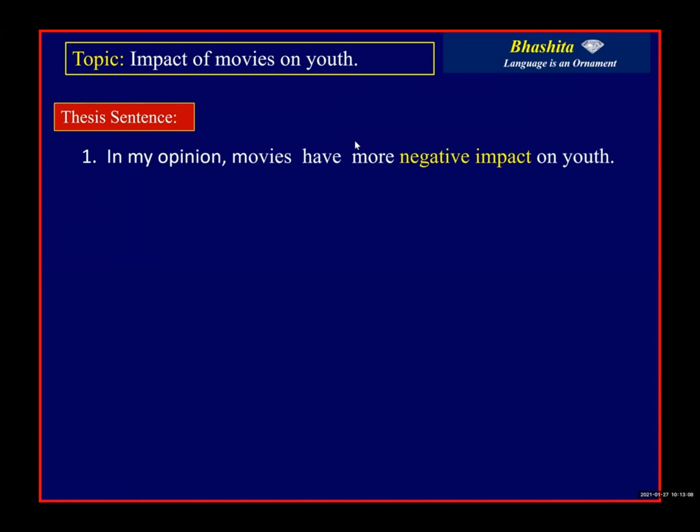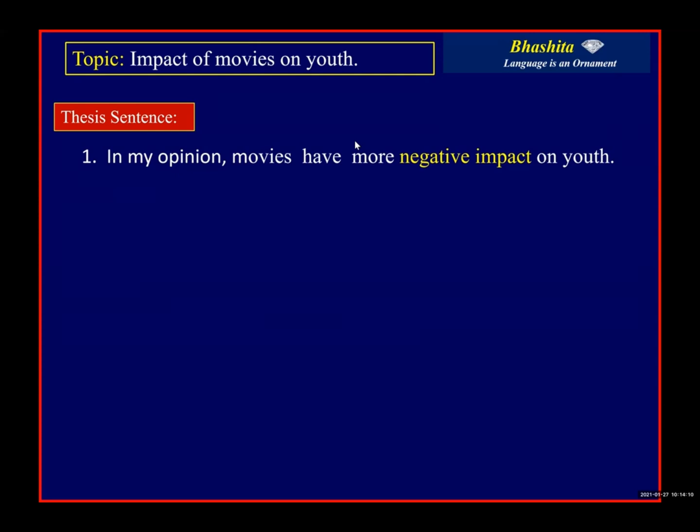In my opinion, movies have more negative impact on the youth. So according to the opinion of the writer, he is going to write the remaining paragraphs in support of his opinion. Why do movies have a negative impact on youth? Every paragraph he writes is in support of the thesis statement. As you know, every paragraph should also have a topic sentence, and the topic sentence is going to support the thesis statement.